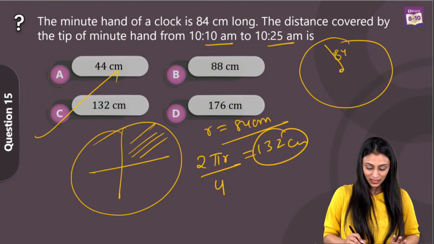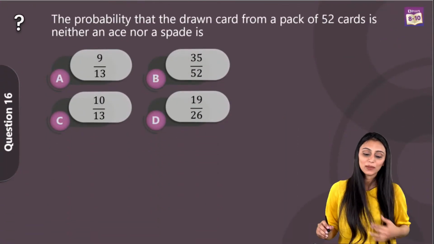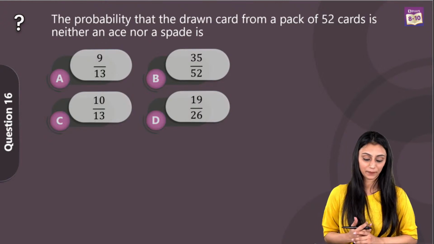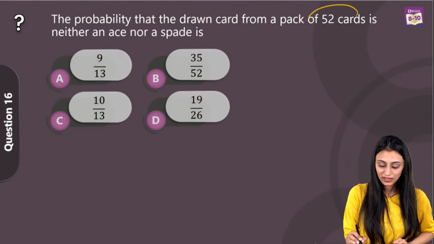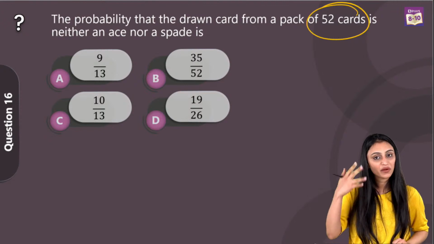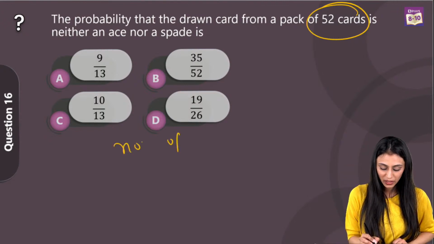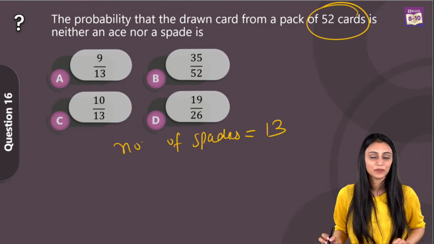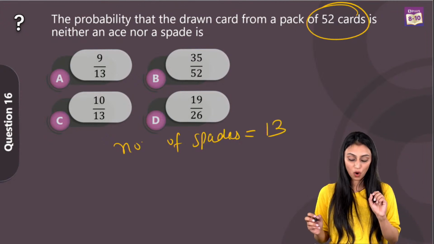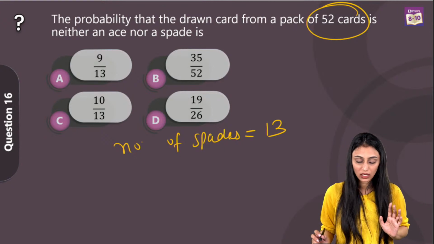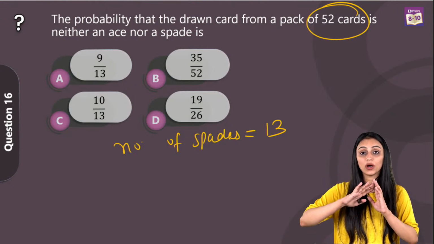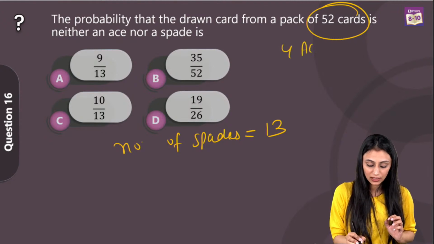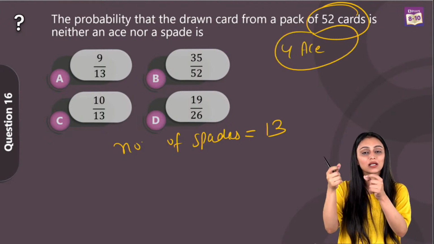Alright, let's take a look at question number 16. The probability that the drawn card from a pack of 52 cards is neither an ace nor a spade. Total cards that we have is 52. Number of spades is 13, and in spades we have one ace also. In all the 52 cards, we have 4 aces, and 1 ace is included in the spades.